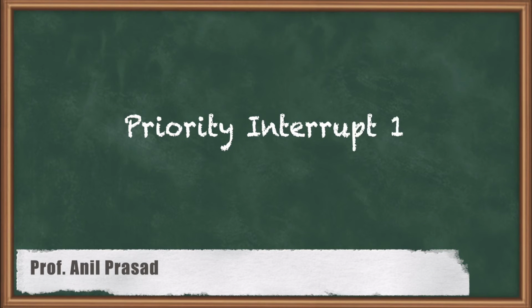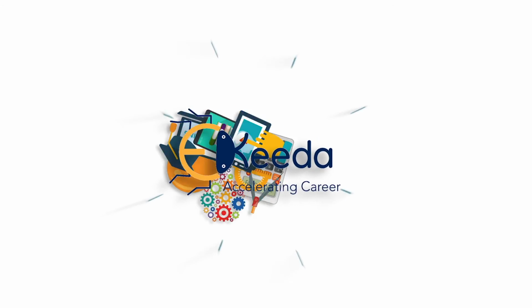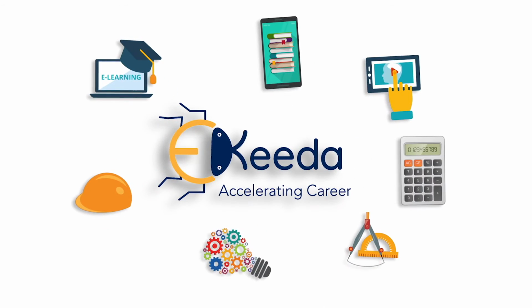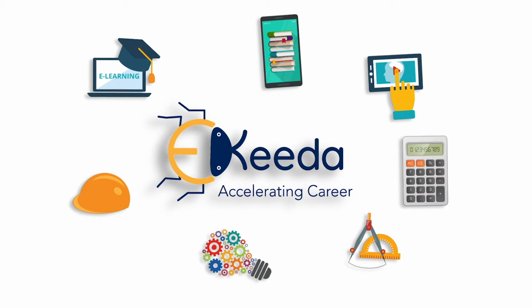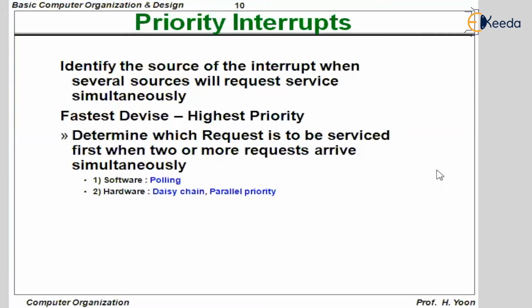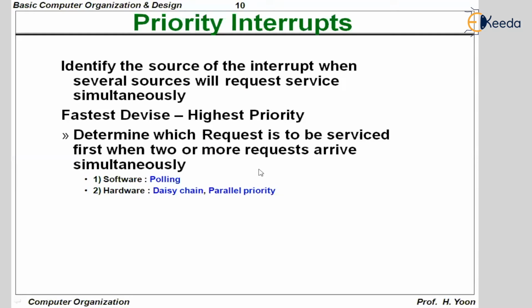Let us finally discuss the topic priority interrupts. Let us understand what we mean by priority interrupts. You know that at any specific point of time, there will be many sources that can interrupt the CPU. That is, at any point, there is no restriction on the number of devices that can interrupt the CPU.